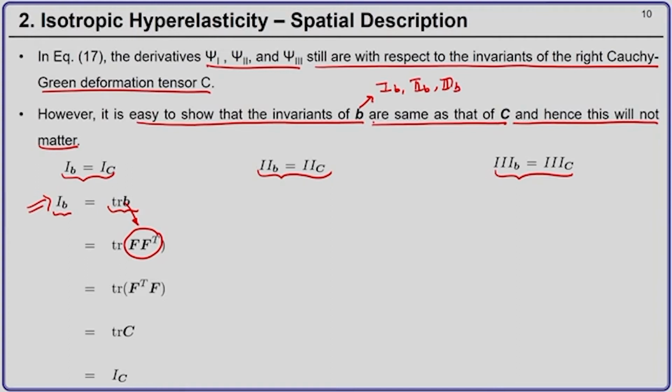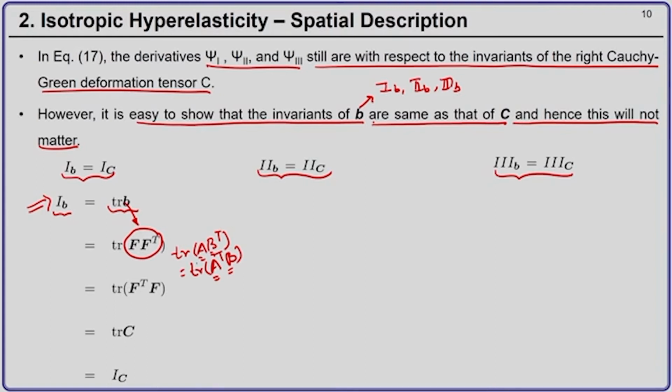And now I know the property of trace, that trace of A B transpose is the same as trace of A transpose B. That we discussed already in the mathematical preliminaries in the initial half of the present course.